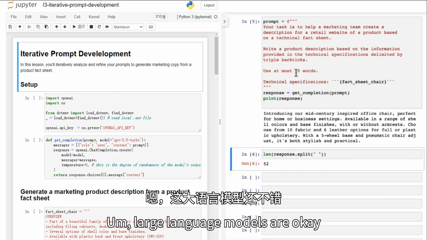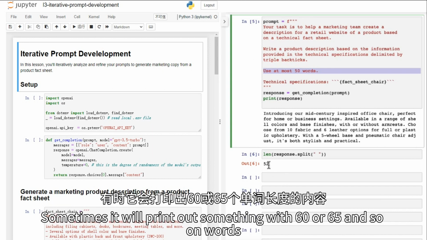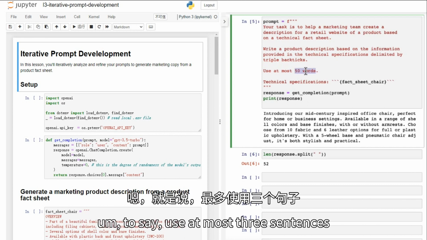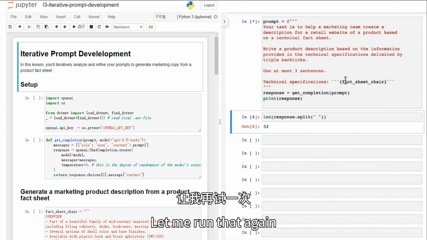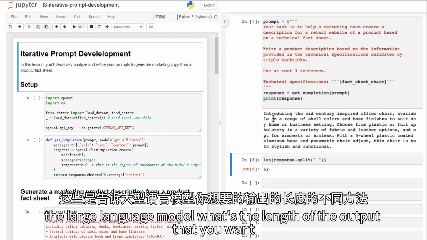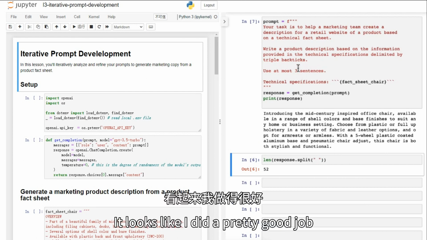Large language models are okay, but not that great at following instructions about a very precise word count. But this is actually not bad. Sometimes it will print out something with 60 or 65 words and so on, but it's kind of within reason. Some of the things you could try to do would be to say, use at most 3 sentences. And let me run that again. But these are different ways to tell the large language model what length of output you want. So this is 1, 2, 3. I count 3 sentences. Looks like it did a pretty good job.